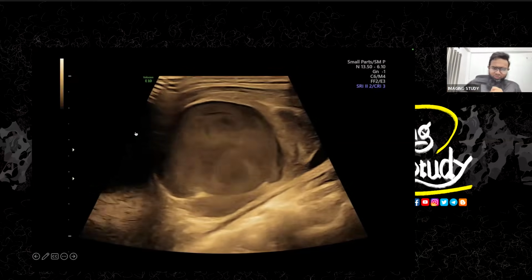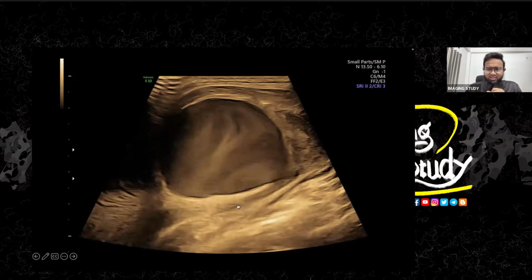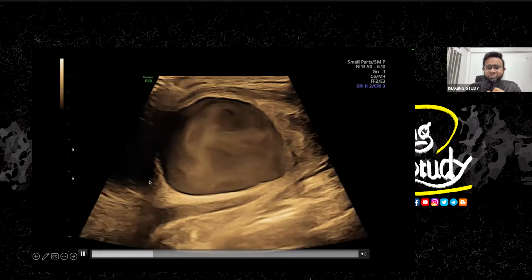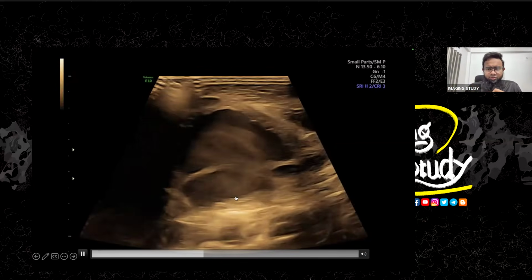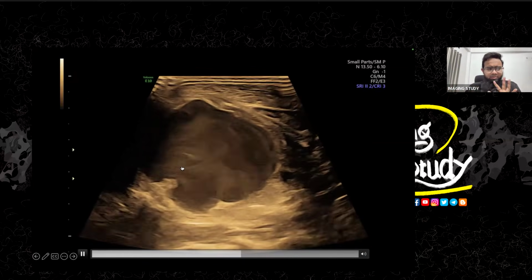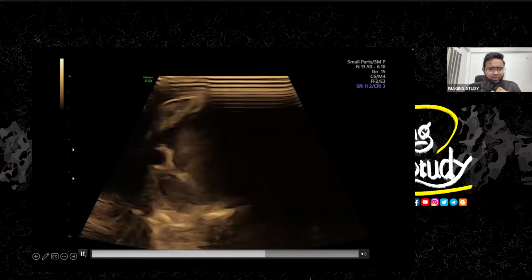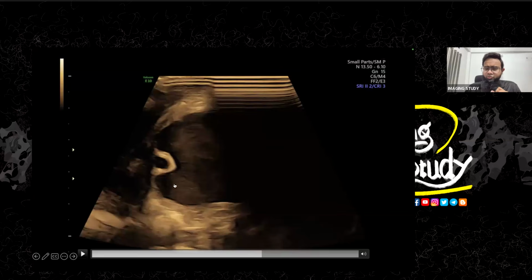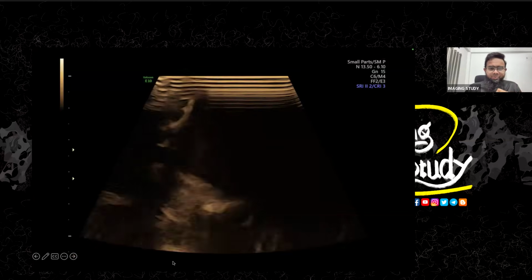Okay, so now I'm serious. So you see, this is the common carotid artery. Just ignore that error. So, you see, this is the internal jugular vein giving supply to the lesion. Okay, I'm satisfied. Let me freeze the image a little bit. This is the internal jugular vein giving connection to the aneurysm, and this is the common carotid artery. So this is the cross section. It is not connected to the common carotid artery at this level.